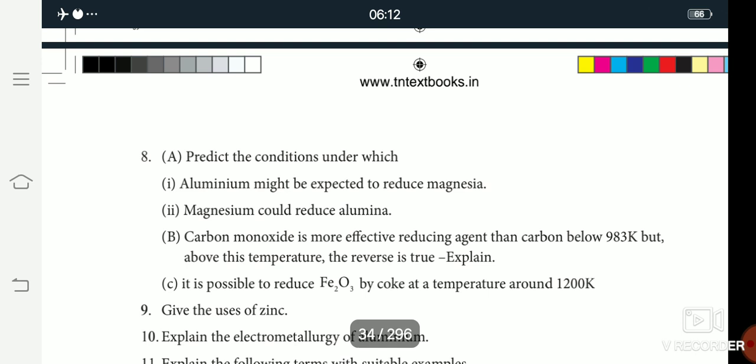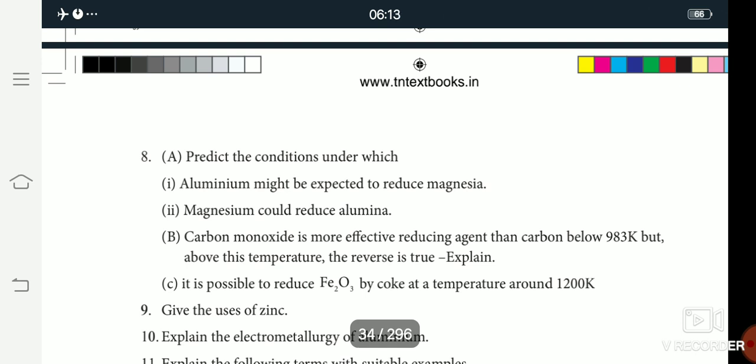And one more question: carbon monoxide is a more effective reducing agent than carbon below 983 Kelvin, but above this temperature the reverse is true. Explain the true reason. Then the next one: it is possible to reduce iron oxide by coke at a temperature around 1200 Kelvin. See the last equation.